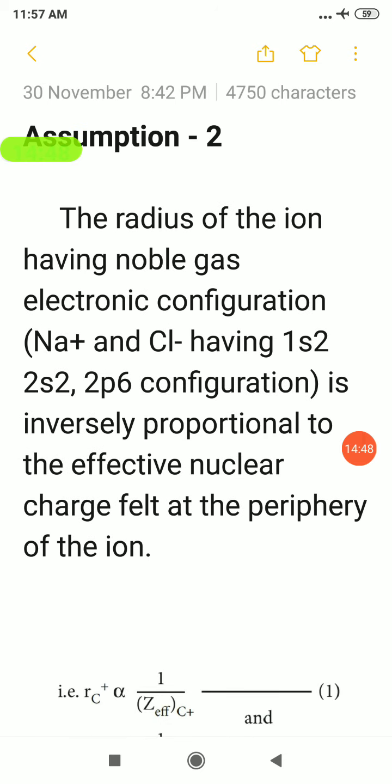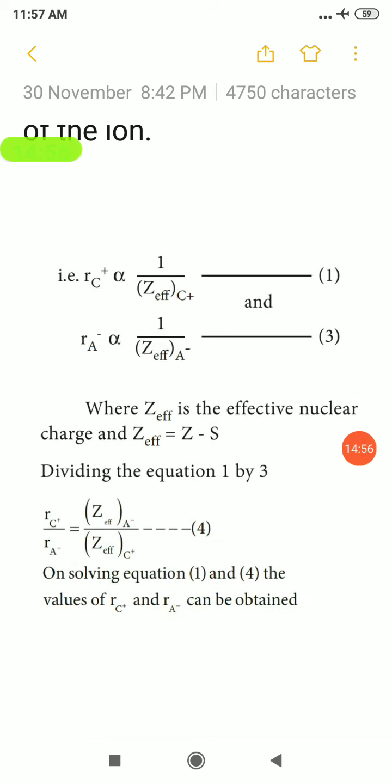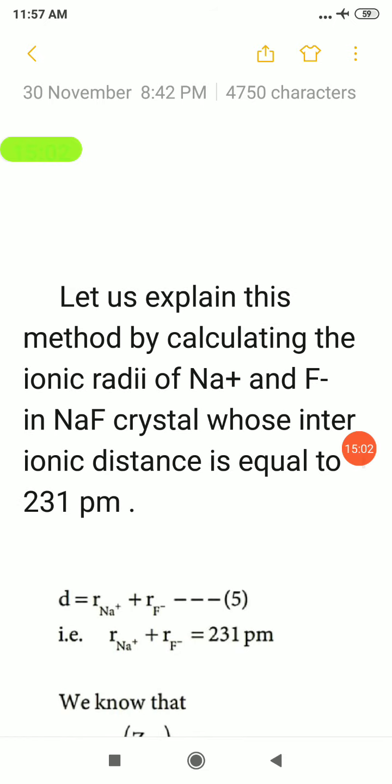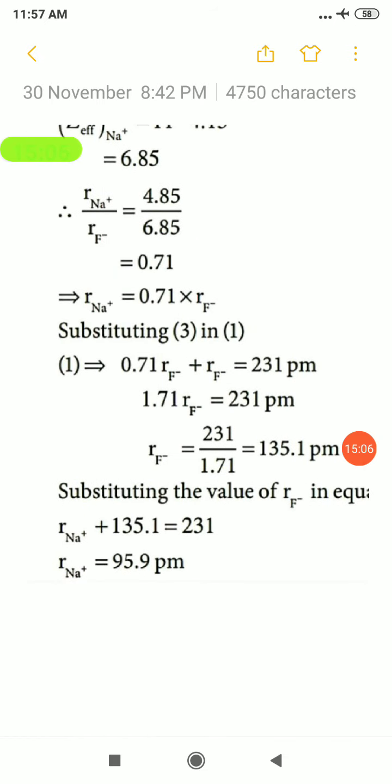Then from assumption 2 we can see the radius of cation and anion are inversely proportional to the effective nuclear charges of the cation and anion respectively. Effective nuclear charge can be calculated by the formula Z minus S, that we will see in the next video. Then there is an example for calculating the radii of ions using Pauling's method. Okay, mama? Okay, thank you.